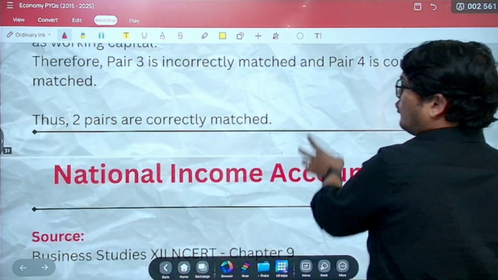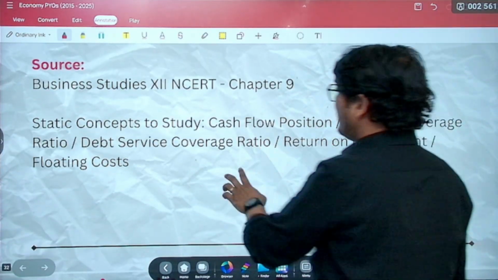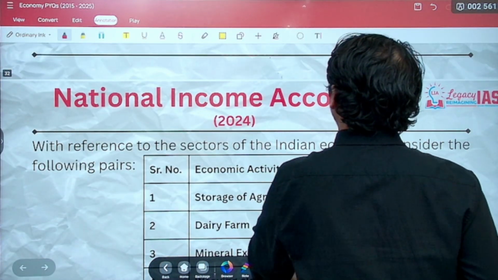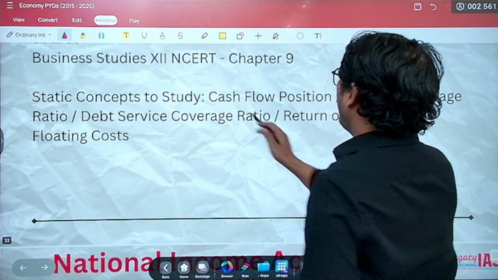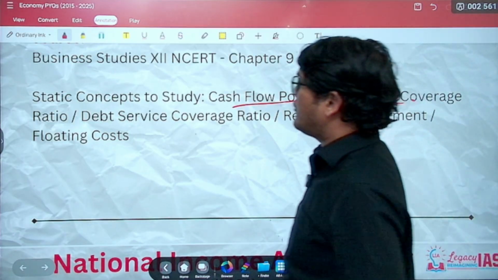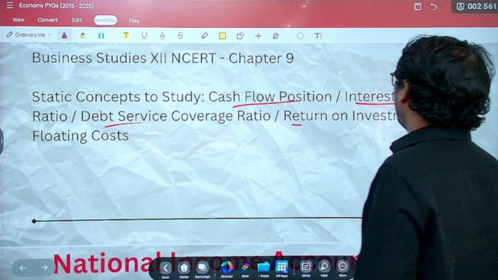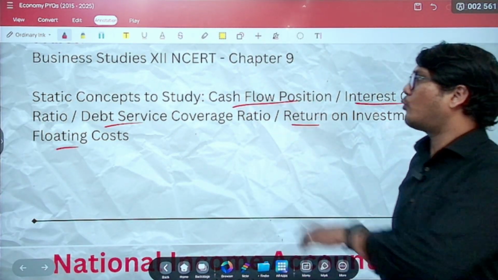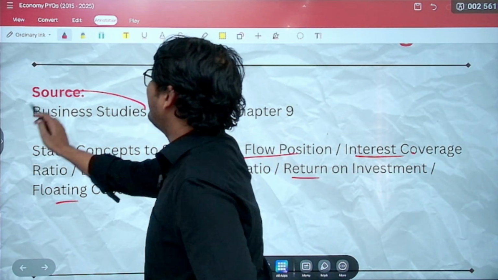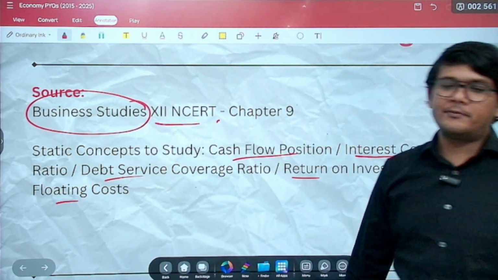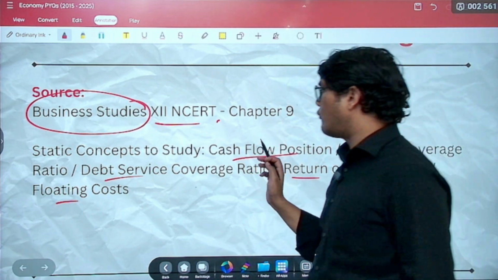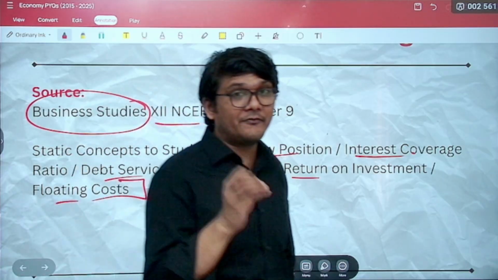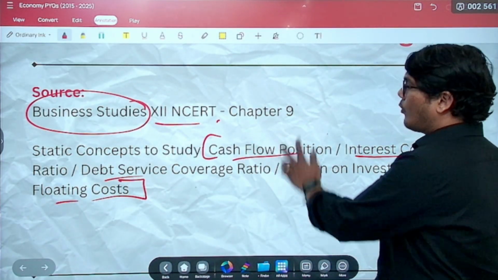Now, with respect to this, you can study the concepts of cash flow position, interest coverage ratio, debt service coverage ratio, return on investment, floating costs, etc. Again, this question was taken from the Business Studies NCERT chapter 9, and from there also you can get all these concepts. So selective reading of Business Studies NCERT can be quite vital.